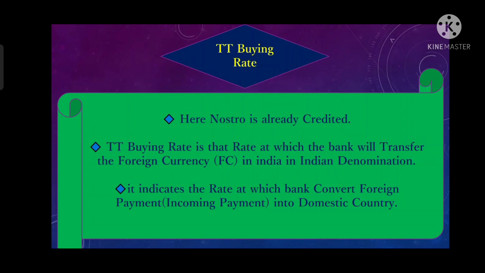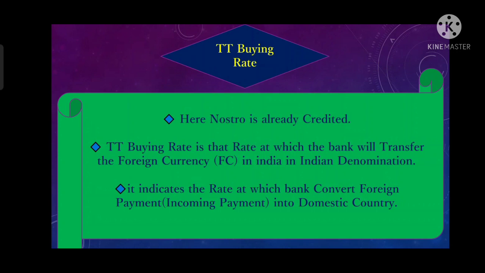As it is mentioned, TT buying rate means the bank buys. So here we will not bring in any customer; we think from the bank's point of view. So the TT buying rate is basically the rate at which the bank buys.